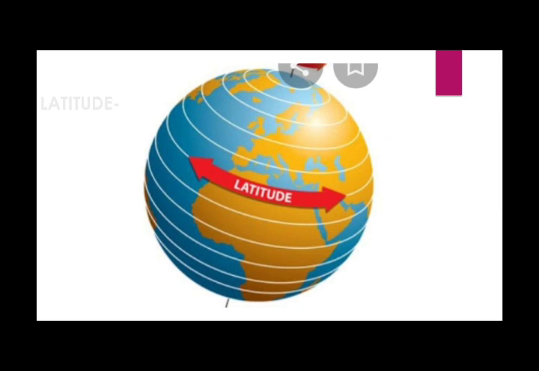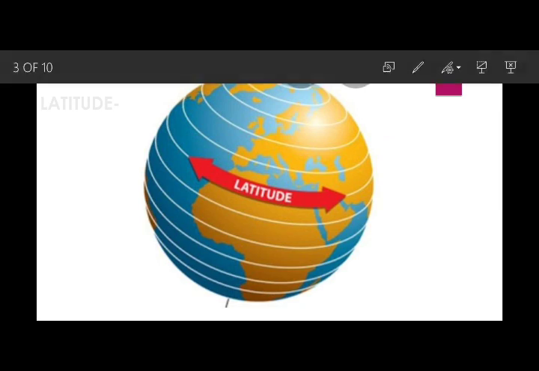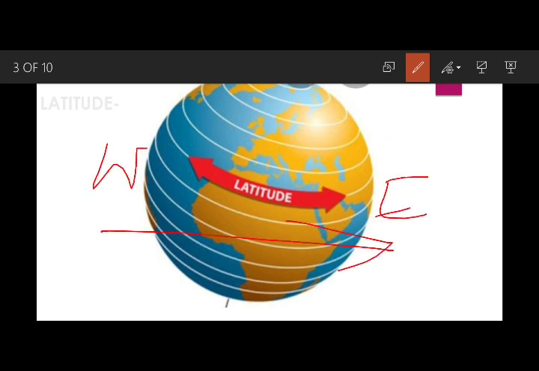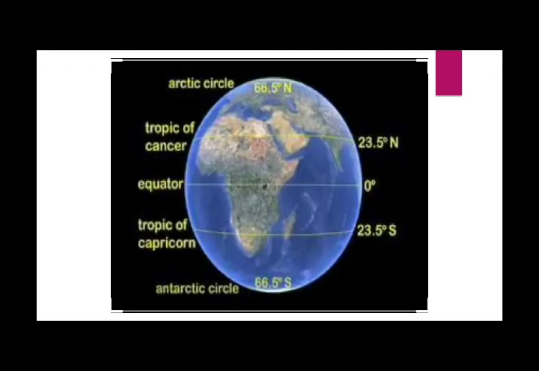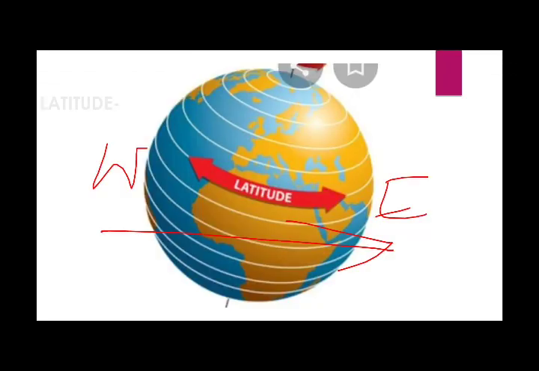From west to east, it is very clear. These latitudes are 181 in number. The mid latitude is called the equator.